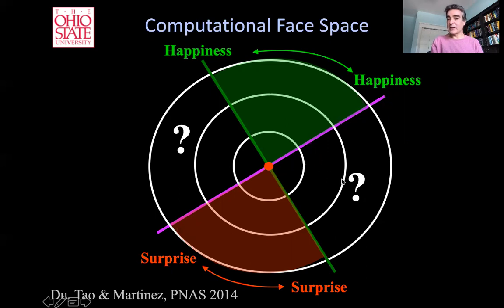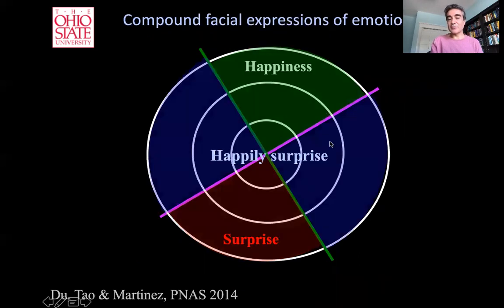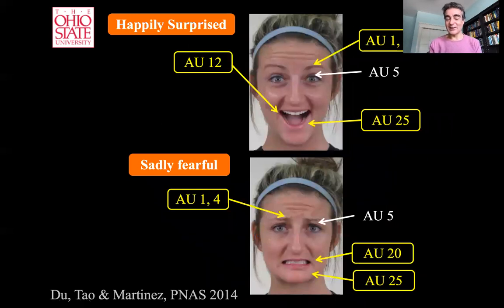And the problem is that for these two, they have some action units that are active for happiness, but not all of them, and some action units that are active for surprise. So the hypothesis we had: could this be something like happily surprised, because I'm expressing happiness and surprise at the same time? So we tested this in a large number of individuals in a large population in the US, and we found that this is actually true, that people generally perform this combination of action units to express things like happily surprised or sadly fearful.